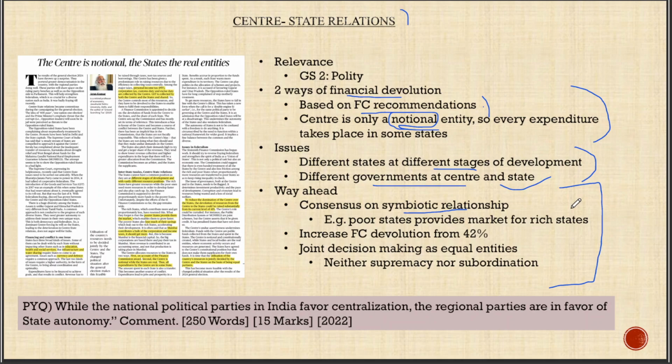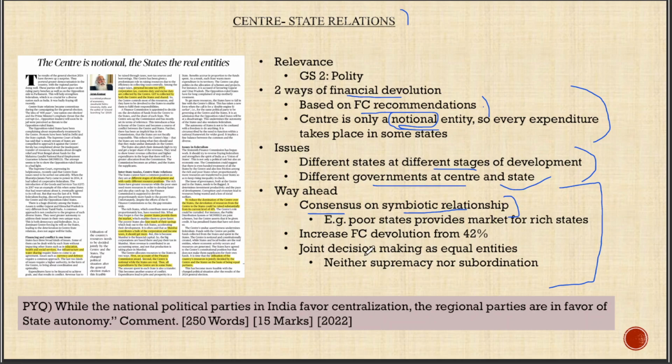But we have to understand that these rich states are benefiting from the market that is being offered by the poor states. Even though that is an externality, that is a reality. So both are mutually beneficial. And this mutual symbiotic relationship has to be understood and a consensus based approach has to be taken. That is the first point.